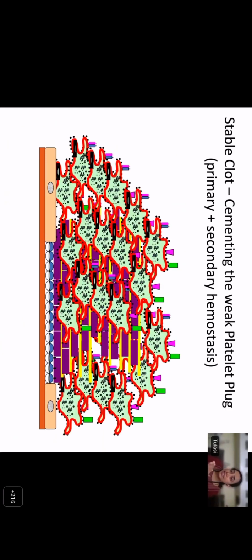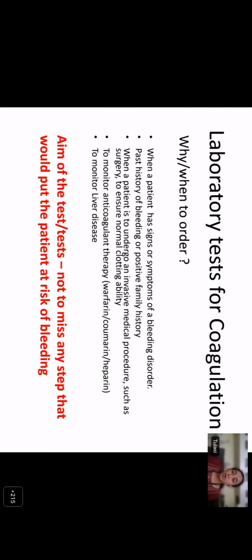Now, this is about the coagulation cascade, and we saw the interplay between the vessel wall, the von Willebrand factor, the platelets, and the coagulation factors, leading to the formation of a stable clot. So when you're coming to the laboratory tests for coagulation, why or when is a laboratory test for coagulation ordered? When a patient has signs or symptoms of a bleeding disorder, when the patient has had a past history of bleeding or a family history of bleeding, when a patient is to undergo an invasive procedure as a part of preoperative evaluation, or to monitor anticoagulation therapy like warfarin or heparin, or to monitor liver disease.